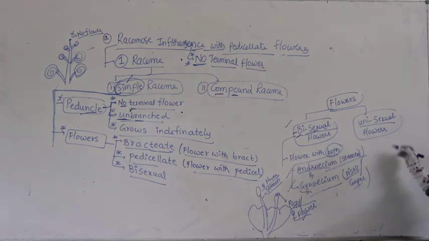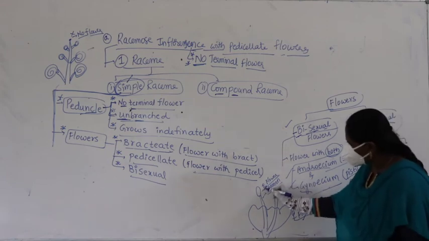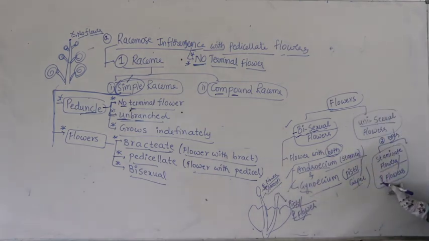Now what is meant by unisexual flowers? They are again divided into two types. We call them staminate flowers, or we call them male flowers. Guys, if I write the symbol, this represents male. So if you want, you can write the symbol for male. So unisexual flowers are divided into two types. Staminate flowers are also called male flowers, and the other one is called pistillate flowers or female flowers.